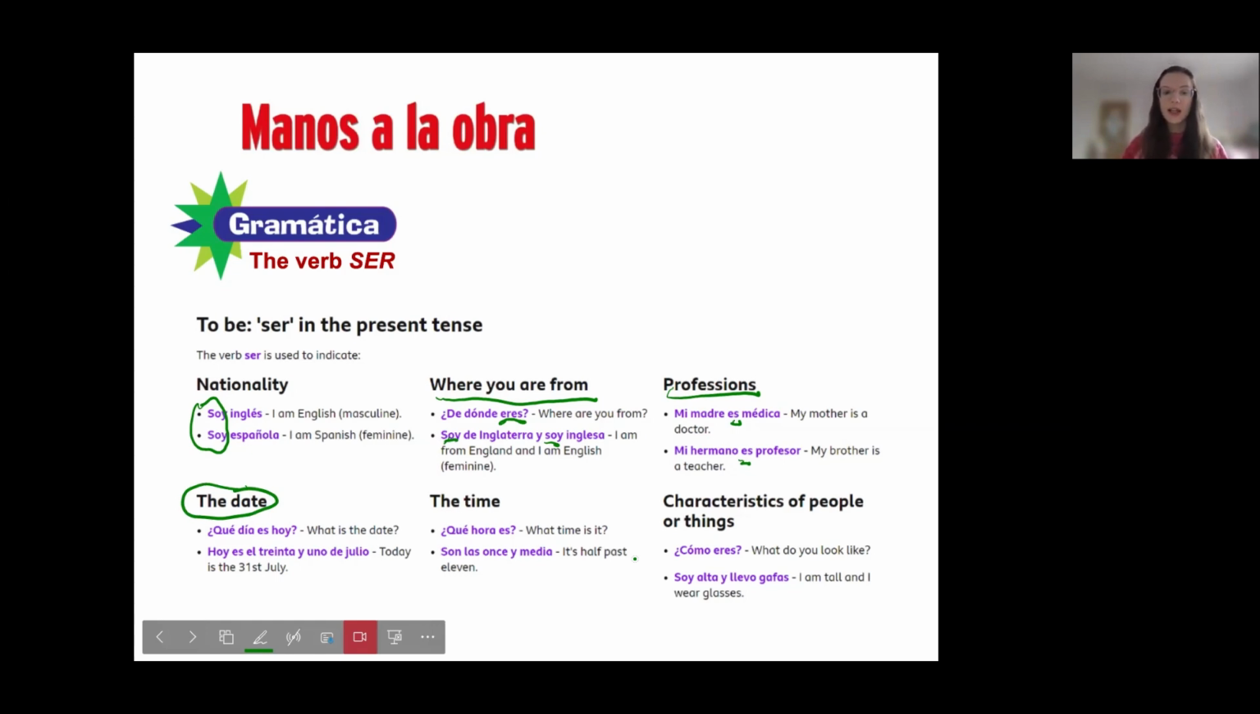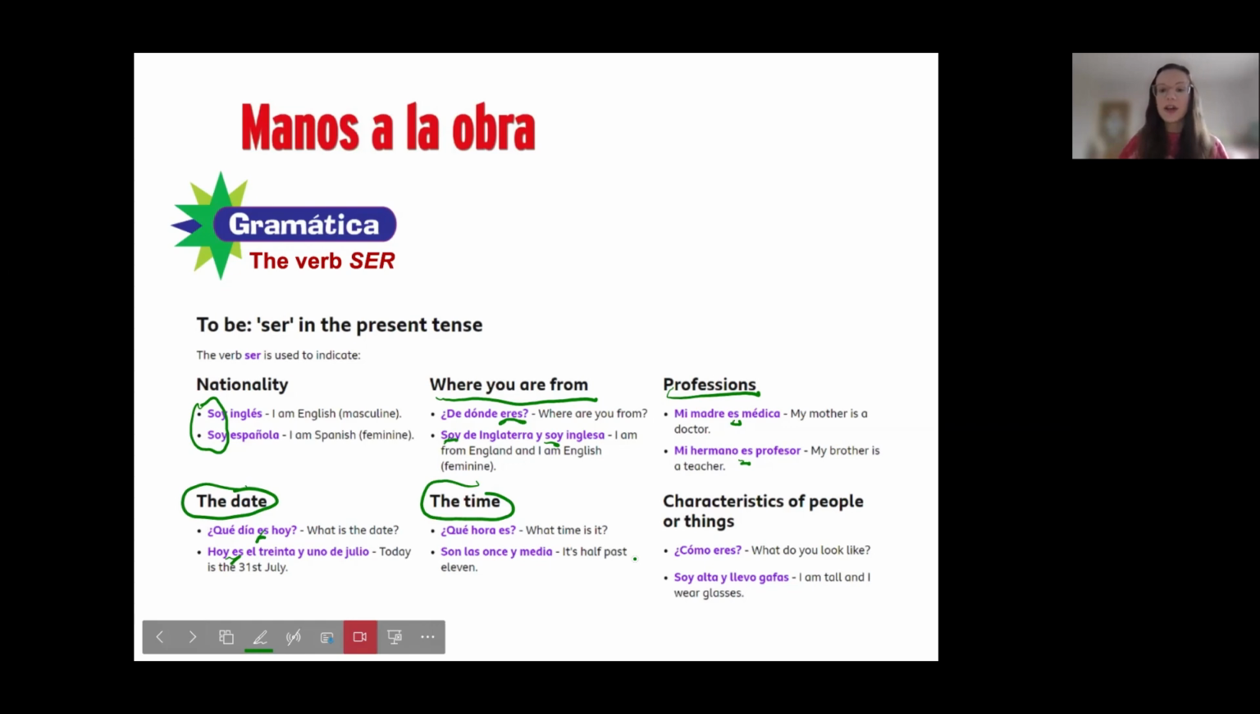So any sort of day, we have to use ser. So you can see ser is used here. ¿Qué día es? And hoy es. And that is the conjugation in the he, she, it, you formal form of ser. And then the time. Time is similar to the date. So, ¿qué hora es? Okay, so what time is it?